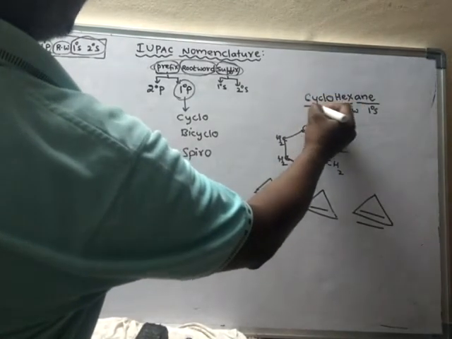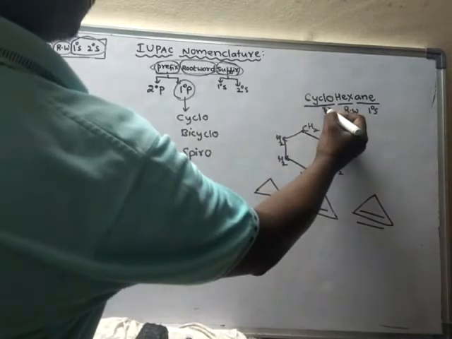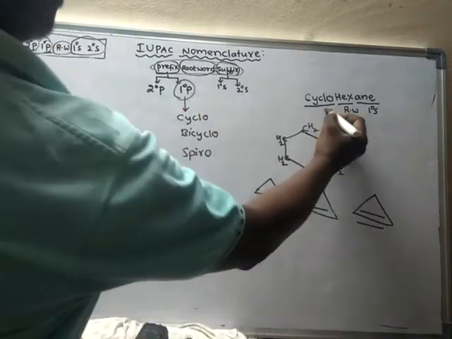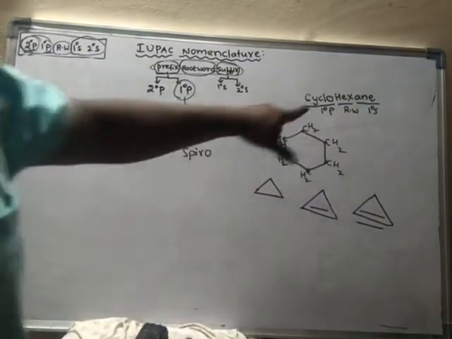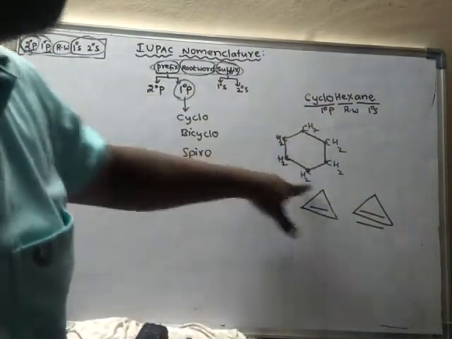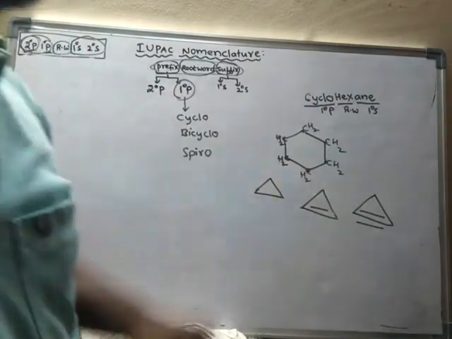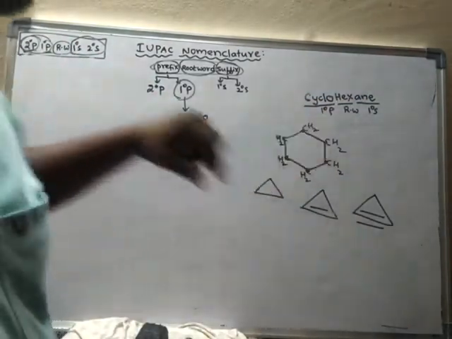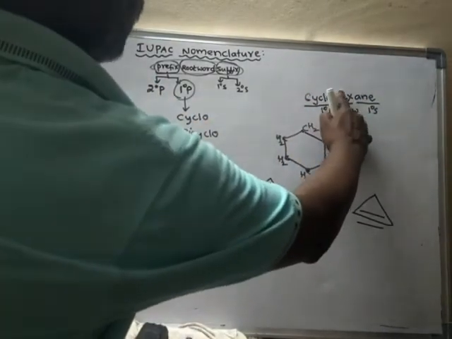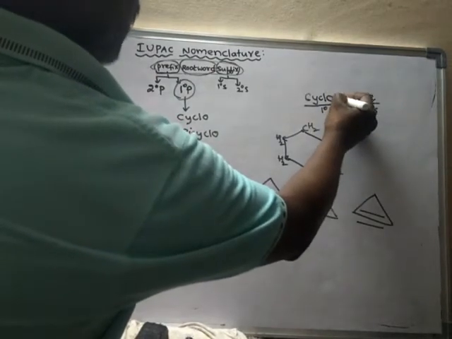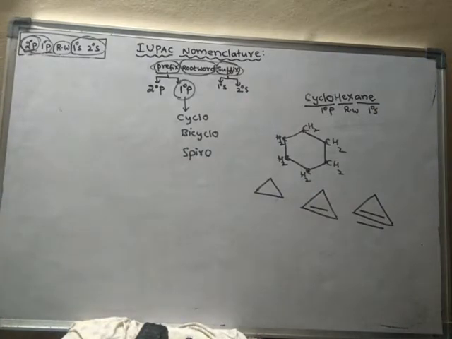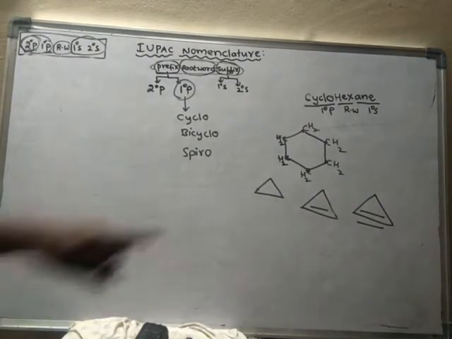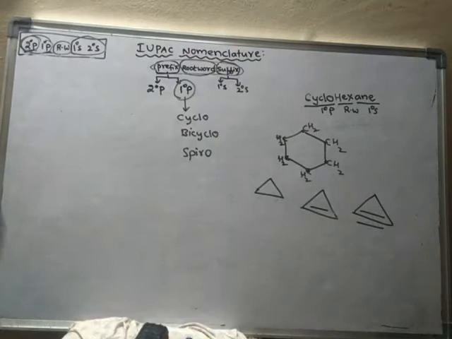Cyclo is the primary prefix. So the name of this compound is cyclohexane. There should not be any gap. The entire name should be written as a single word.